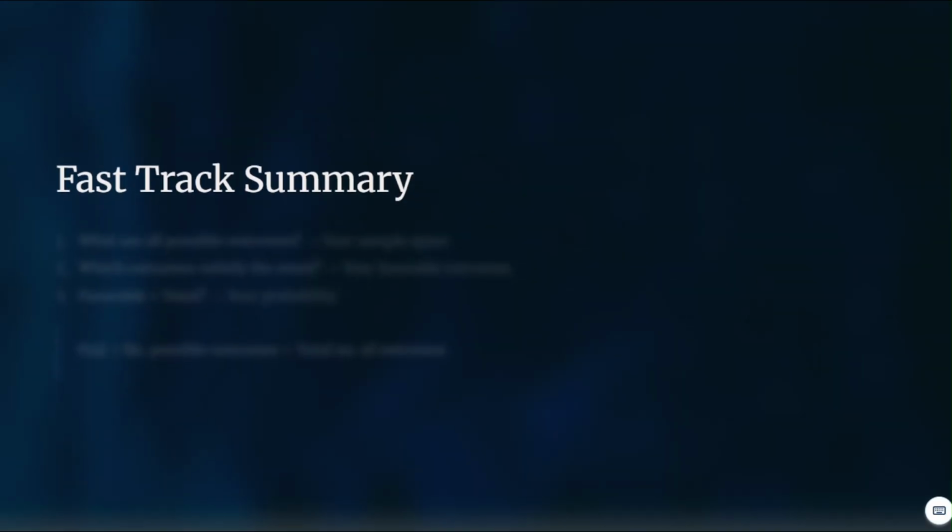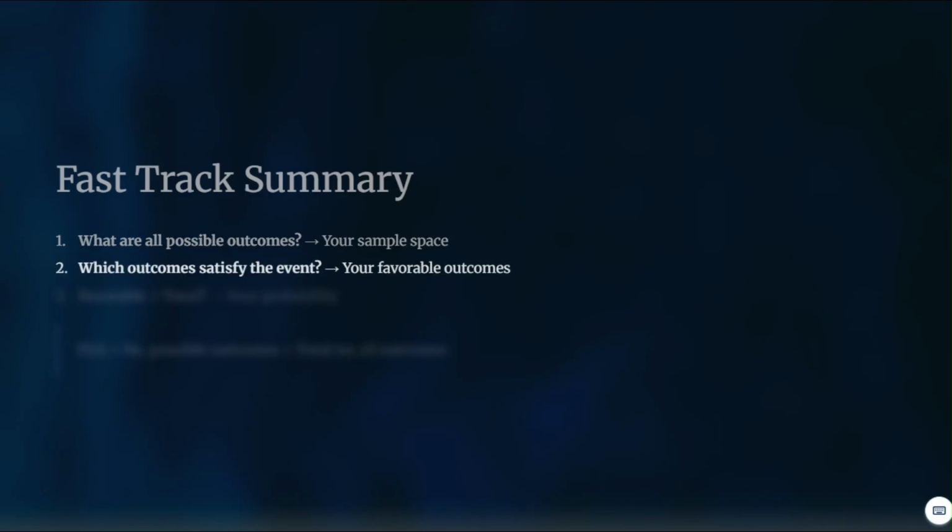Here's your fast track summary. That's a 3-question test. What are all possible outcomes? This will be your sample space. Which outcomes satisfy the event? This would be your favorable outcomes. And favorable divided by total will be your probability. Remember, the probability of event A will be equal to the number of ways A can occur divided by the total number of outcomes.